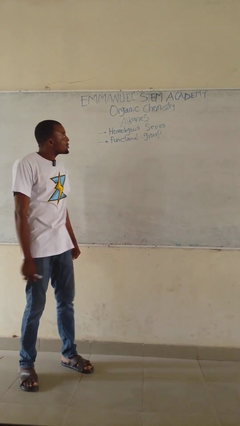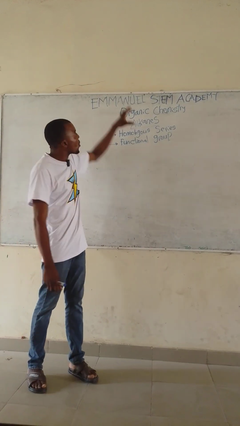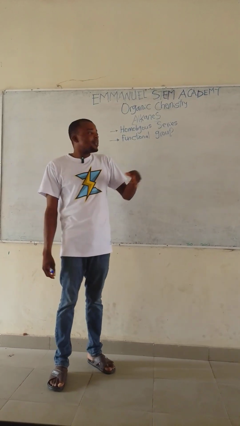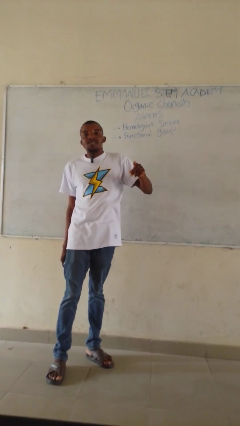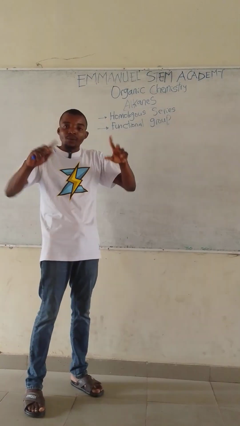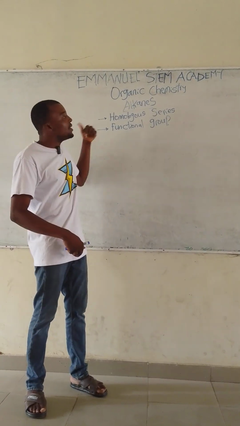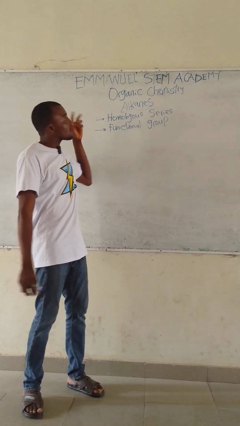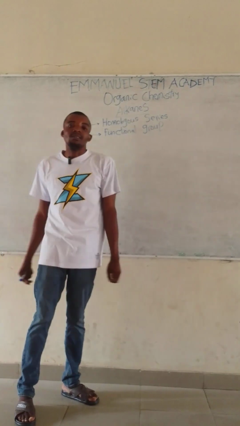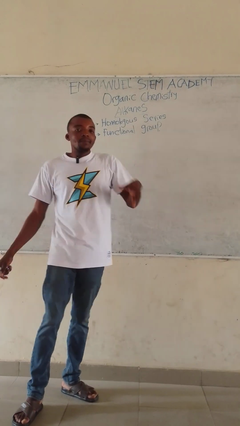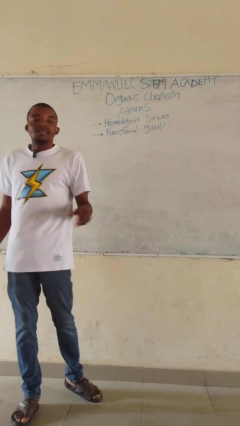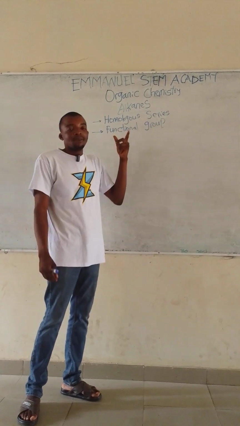EmmanuelSTEMAcademy. Today, we shall be looking at organic chemistry. Organic chemistry is a major aspect of chemistry. Chemistry as a subject is divided into two broad aspects. We have the inorganic chemistry and the organic chemistry. So today, I'll be focusing on organic chemistry. I will start from the very beginning, which is the alkanes, and we shall be looking at the homologous series and the functional group.